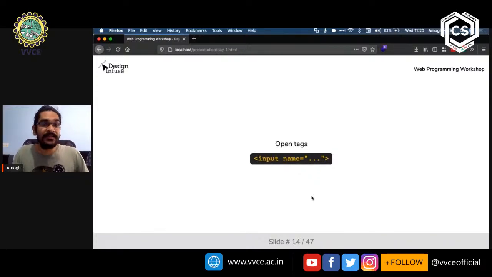Now we have one more tag as well, which is called an open tag. So an open tag is again very similar to the previous tag that we saw, the self-closing tag. We start off with a left angle bracket. Then we have the name of the tag, which in this case is input. But we don't have a / before the right angle bracket. This is called an open tag, right?